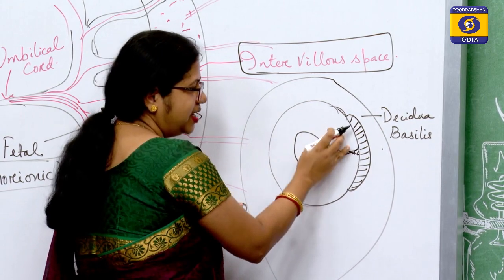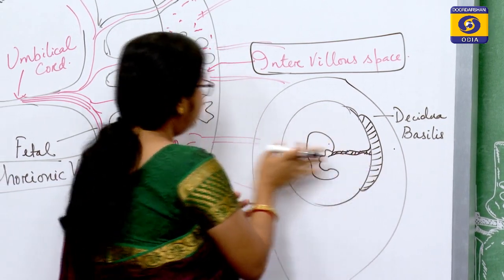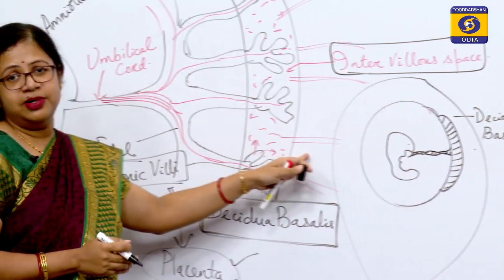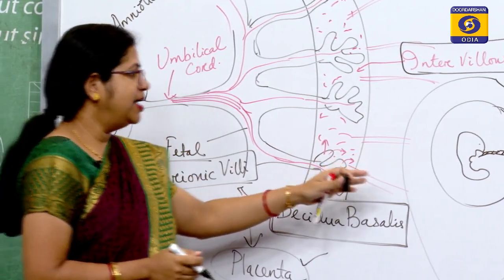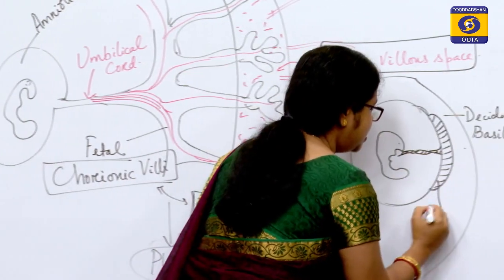The fetus's chorionic villi will invade into the endometrium of the mother and it will form the placenta.